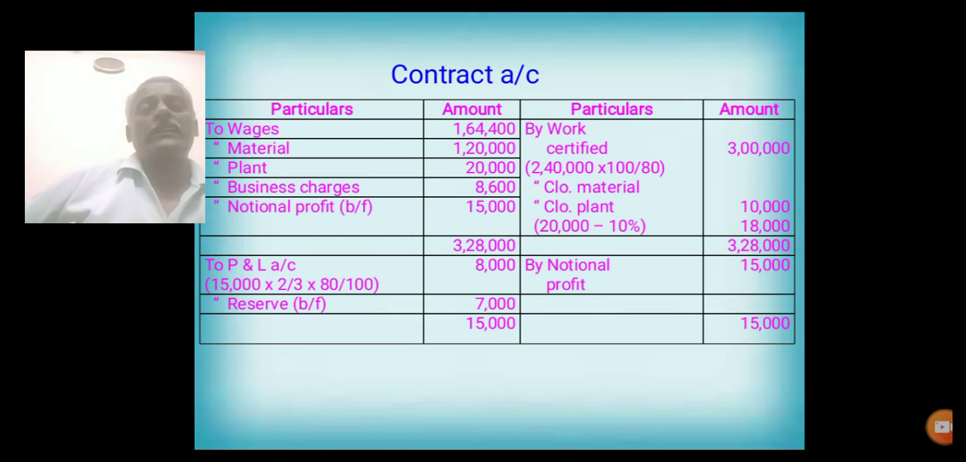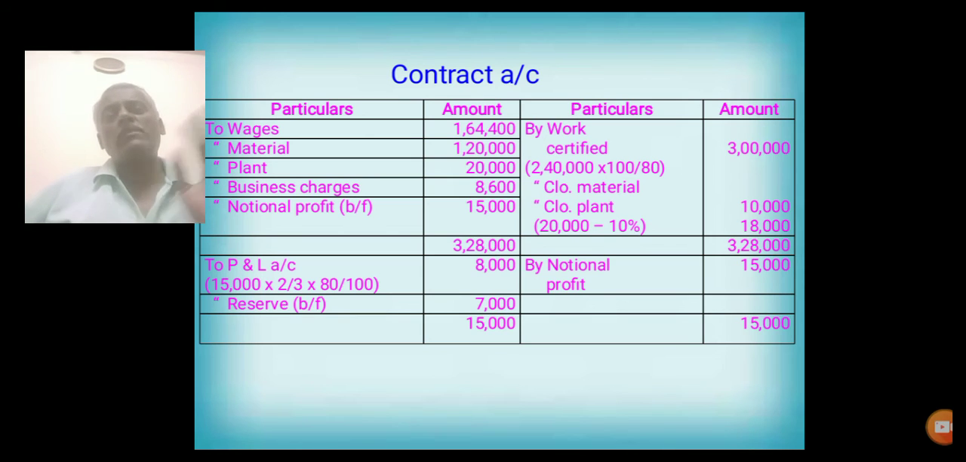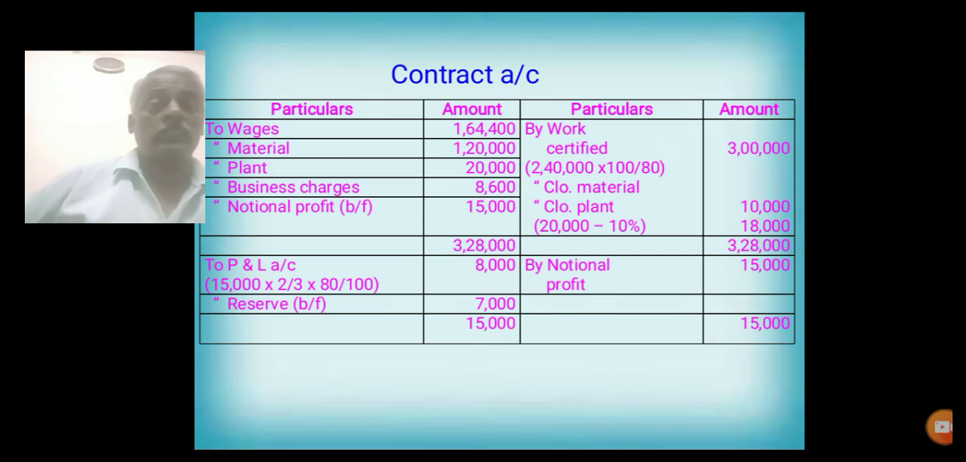After entering all this information, the contract account should be balanced. The remaining amount is called notional profit, 15,000. That notional profit should be again entered in the credit side of the contract.